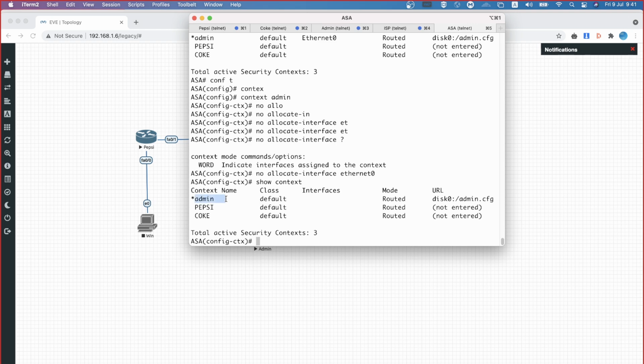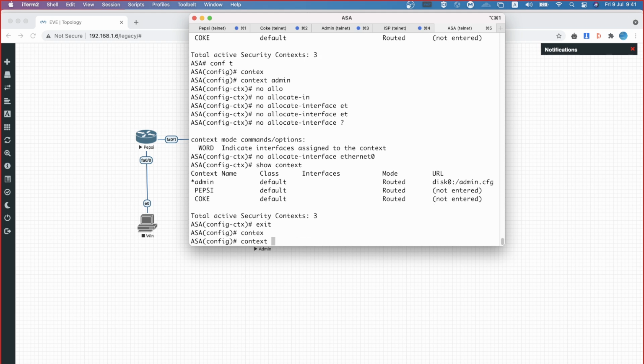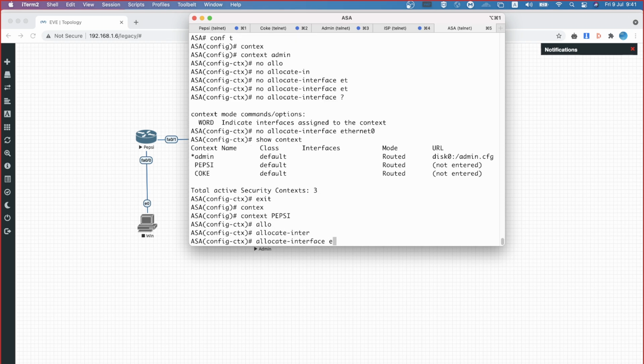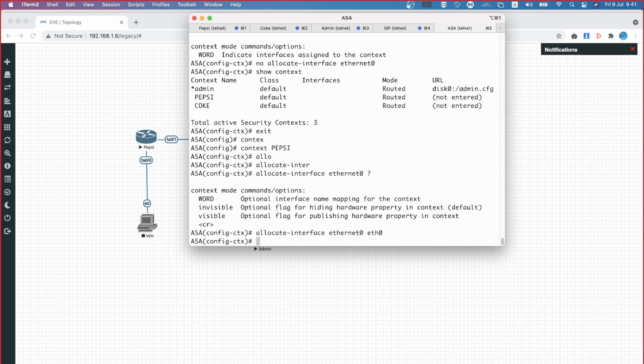So according to the topology we are working with, Ethernet 0 is supposed to be part of context Pepsi. This is where Ethernet 0 is supposed to be associated. Allocate-interface Ethernet 0, and you also have an option of giving a separate name for that. The same interface within that context may have a different identification also, ETH0. That's what I'm giving it. Along with that, I would like to configure Ethernet 2 as my external interface.